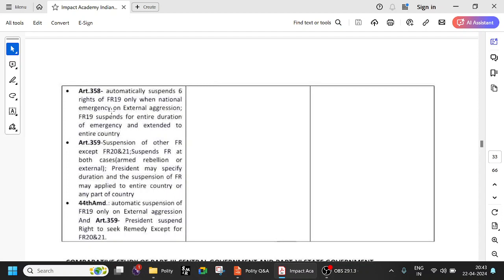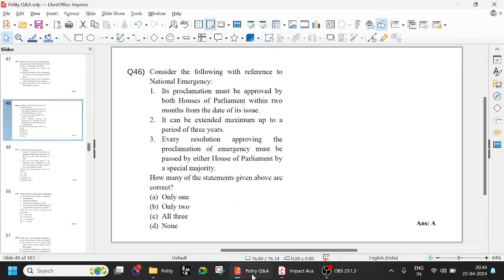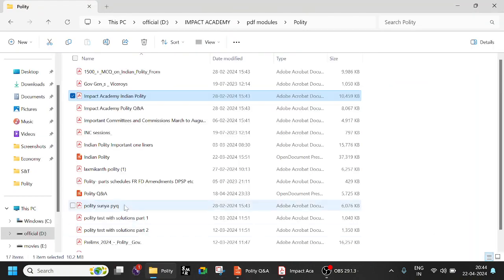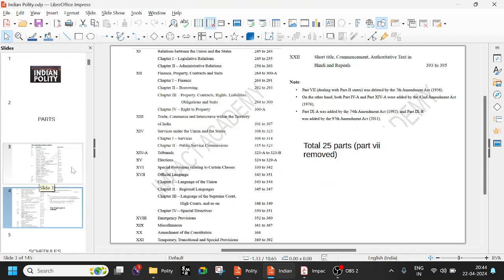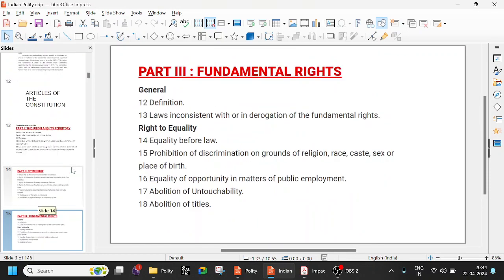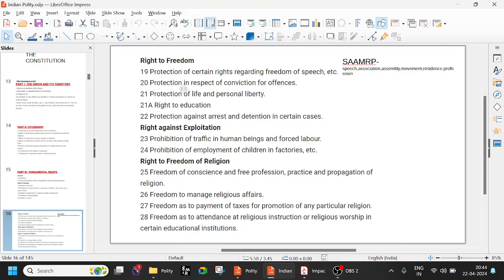That is 358. Now 359 is suspension of other fundamental rights except fundamental rights 20 and 21. This is important. Even during a national emergency, 21 is the right to life and liberty, and fundamental right 20 is, let us quickly look at it, protection in respect of conviction for offences.